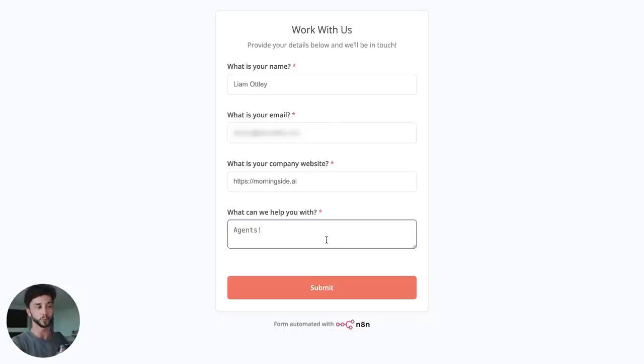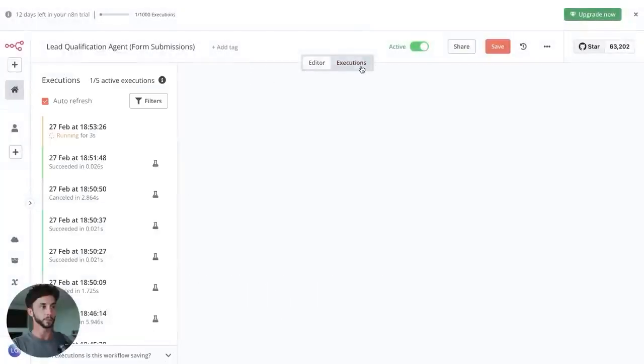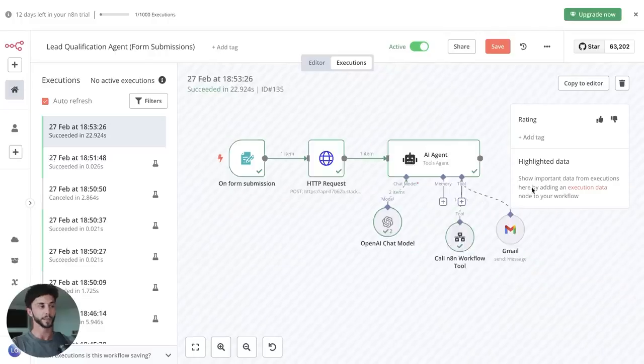So of course, my agency Morningside AI does development services. So this should be qualified, and it should also route it to the agency email. So if I now go submit, we go back into n8n, we go into executions, we can see this one is running. If we go to Gmail, and I pull up my spare inbox, and there we go, we see it has succeeded.